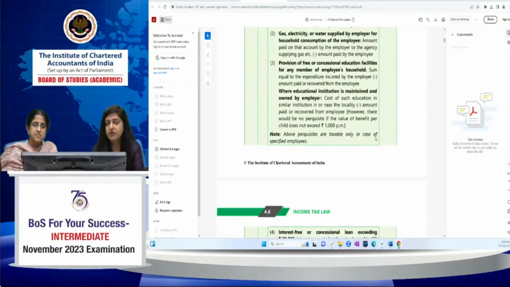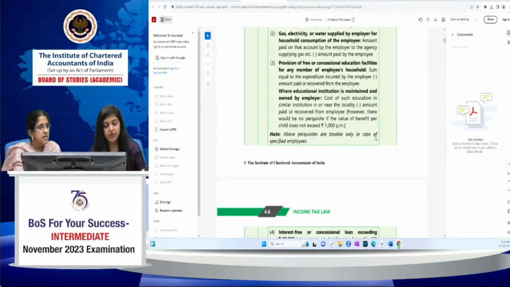So it is very much advisable that you attempt your MTP within that time frame of 3 hours, and try to complete the MTP. And after completing it, you compare your answers with the suggested answers of the MTP to see where you have made the mistake, where the concept is not clear, or where you have not understood the provision. So it will give you an idea that this is the provision which you need to work upon, and this is the mistake which you are making. So it is very important that you take the MTP also.